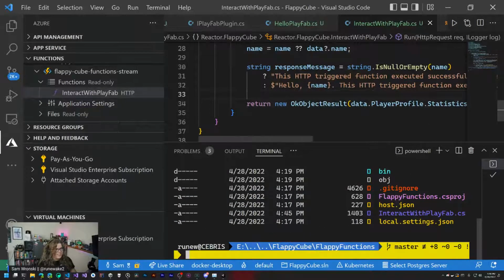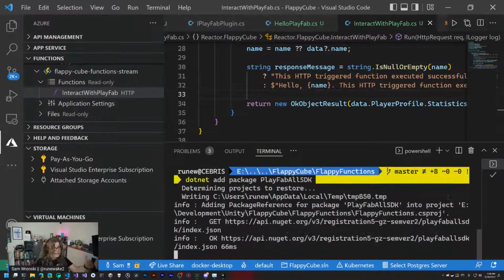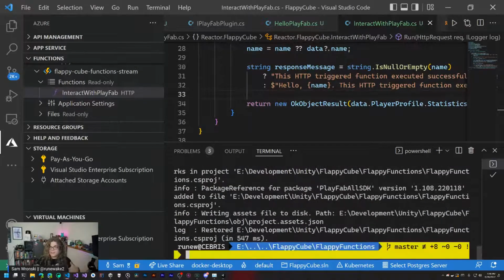Interesting. I think I'm using the wrong font in Visual Studio Code. Anyway, so to do this, we just do .NET add package and add PlayFab All SDK. That adds it to our Azure function. Again, everything's bundled into a binary. So by adding this, we would get access to PlayFab stuff.